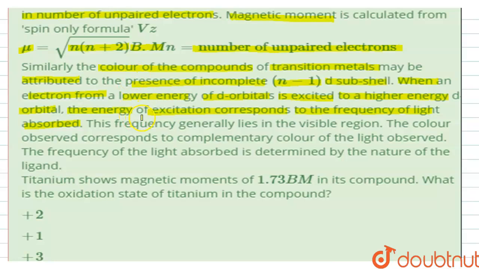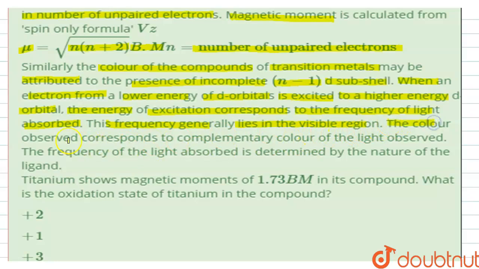If there is an electron in the lower energy level, that is t2g, sometimes it takes energy from the visible radiation and gets excited and promotes itself to a higher energy level, that is eg, and when it returns, it emits the absorbed energy in the form of visible radiation, right? So this frequency generally lies in the visible region.